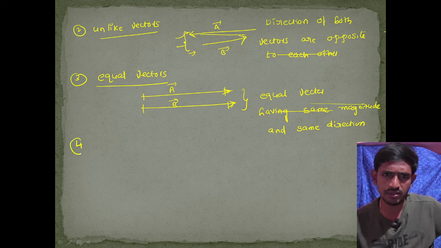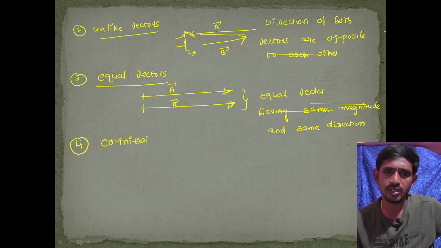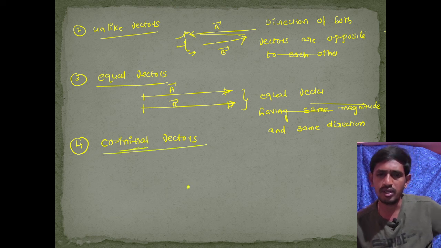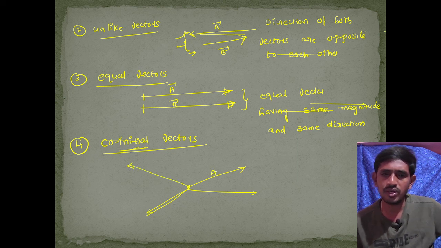Next vector type is co-initial vectors. Initial means starting point. Vectors having the same starting point, the same initial point, are called co-initial vectors. For example, this is the a vector, the b vector, the c vector, and the d vector.